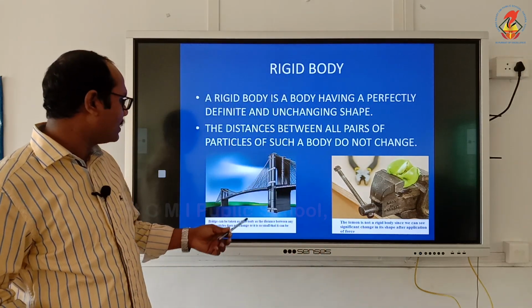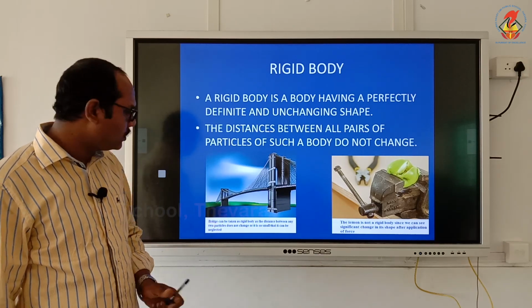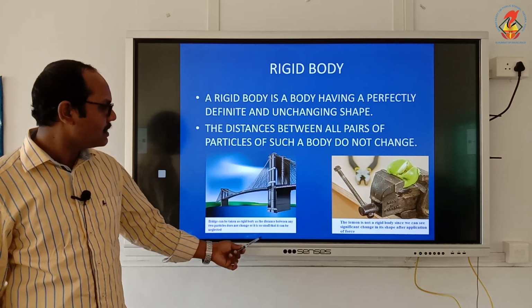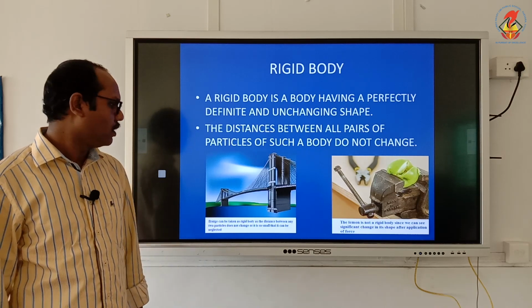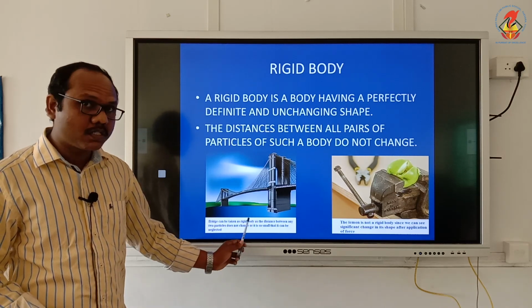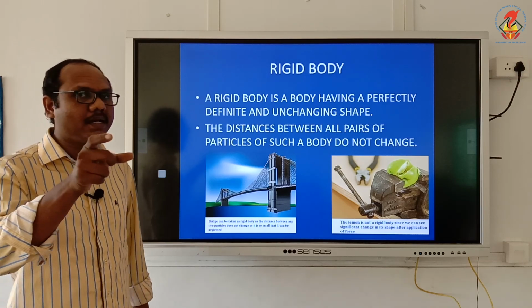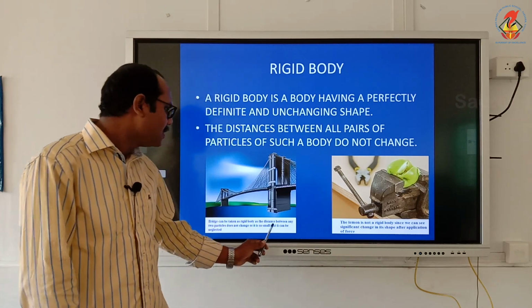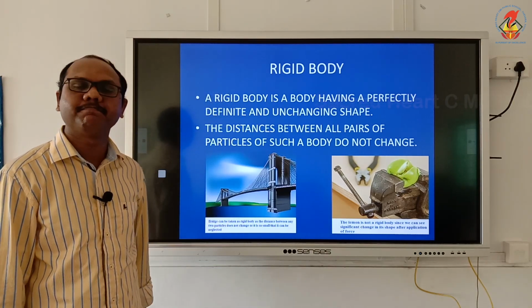So, I have given two examples here. Just see the first one. It is a picture of a bridge. The bridge can be taken as a rigid body, as the distance between any two particles does not change, or it is so small, even if there is a small vibration in the particles, that vibration is very small so that it can be neglected. That is what I have written here.